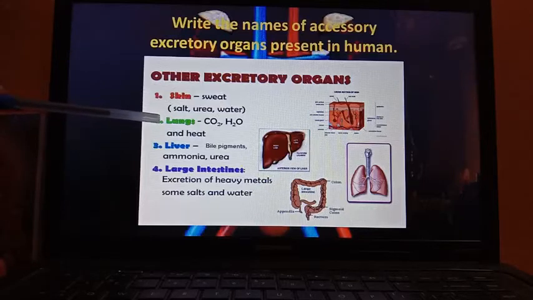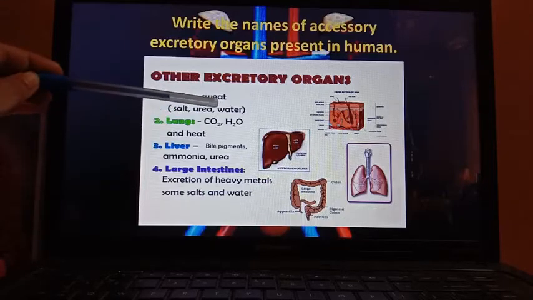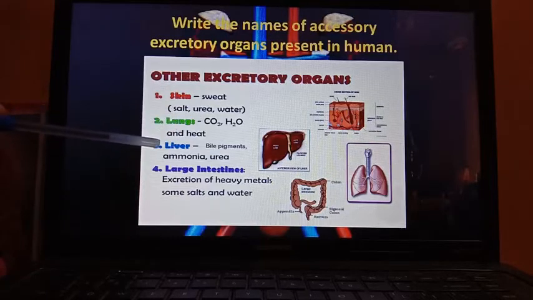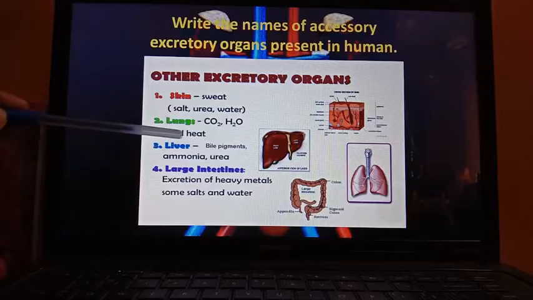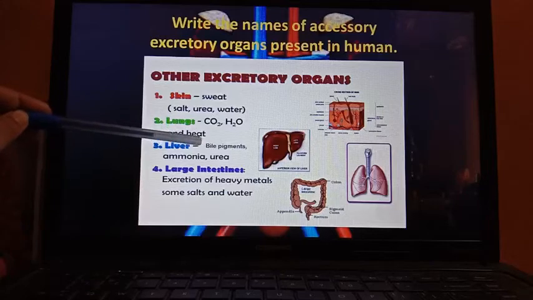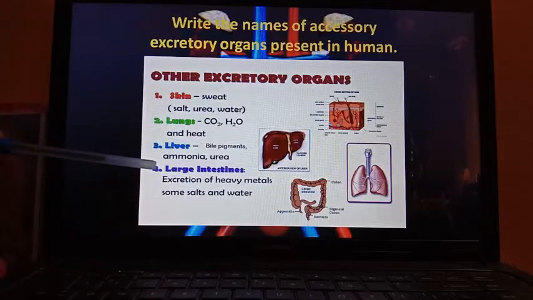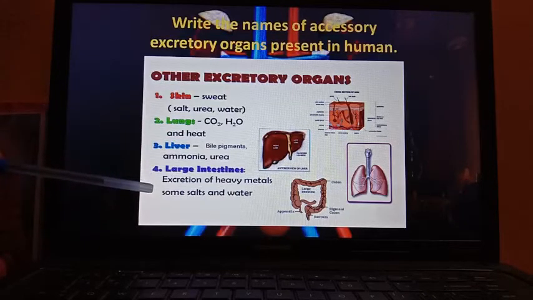Lungs release carbon dioxide, water vapor and little amount of heat. Then liver. Liver mainly excretes bile pigments named bilirubin and biliverdin, ammonia, urea, like that. And lastly, large intestine, excretion of heavy metals, some salts and water.